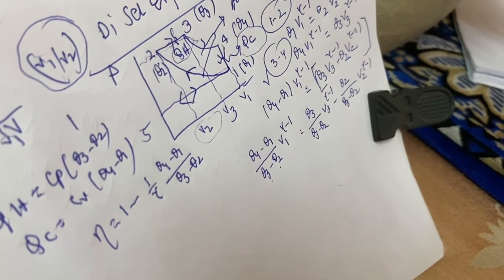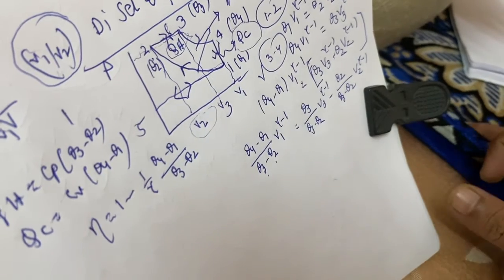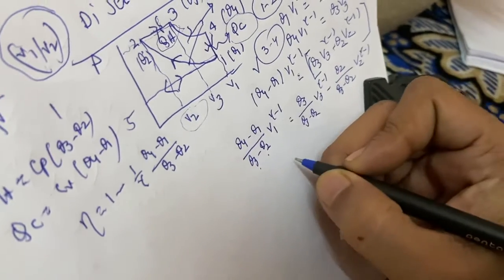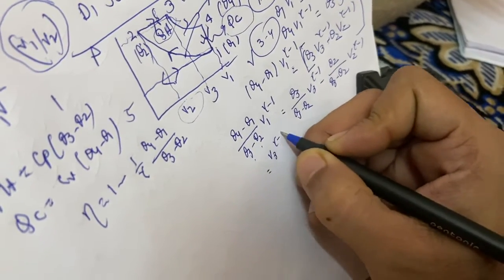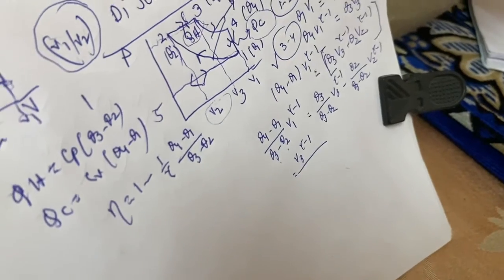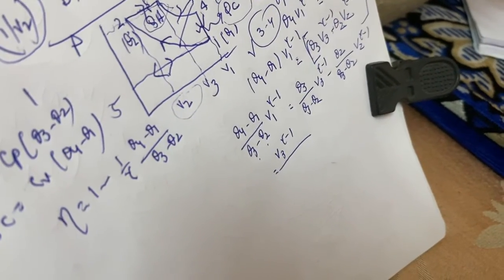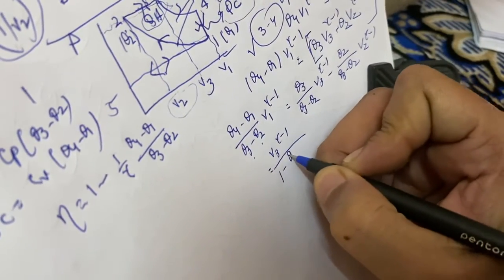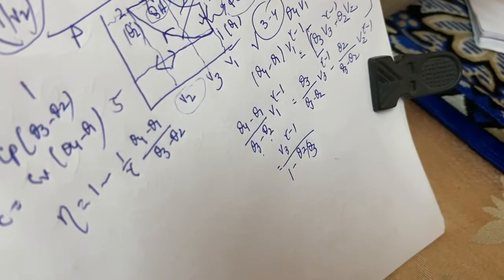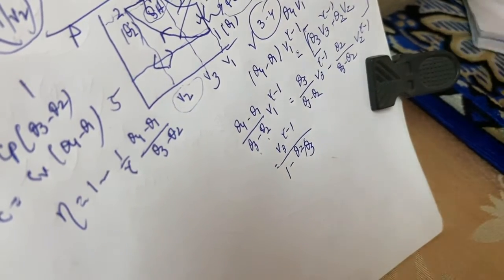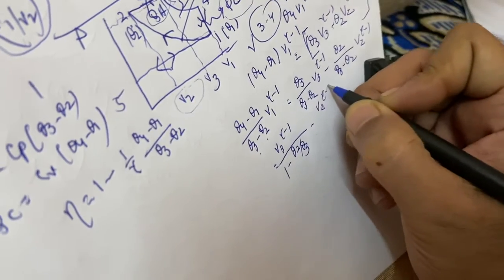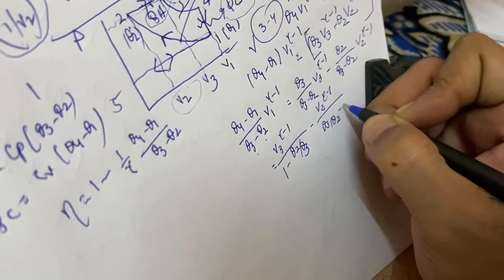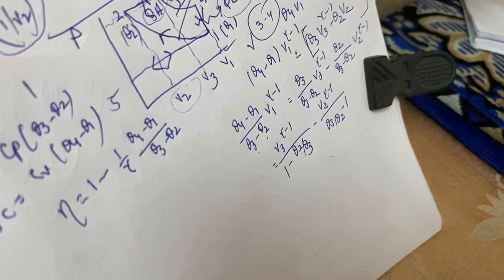So we can simplify this equation again. This becomes V3 to the power gamma minus 1 by 1 minus theta 2 by theta 3, minus V2 to the power gamma minus 1 by theta 3 by theta 2 minus 1. We are just simplifying the equation.